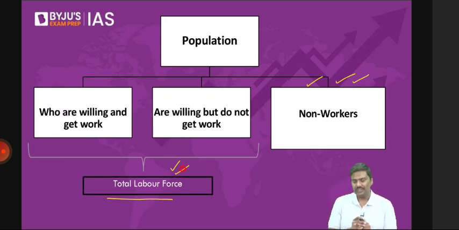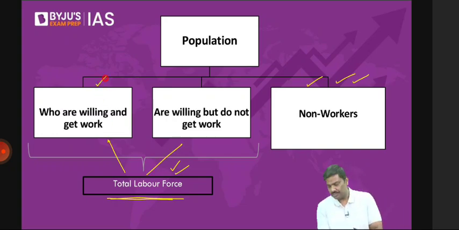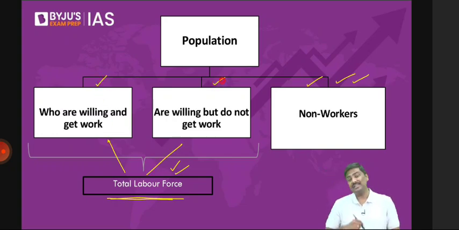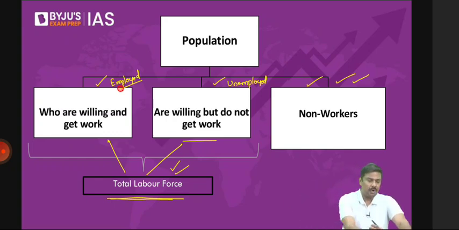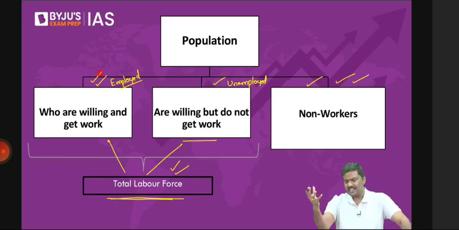Now, labor force basically consists of that population which is willing to work. I repeat, labor force consists of that population which is willing to work. Whenever the population is willing to work, gets a job and is paid for the job, that is called the employed population. The population which is willing to work but doesn't get the job is called the unemployed population. I've also given you one more definition: the labor offers the skill set, and if the economy uses the skill set, that population is employed. If the economy says no, I do not want to use it, that is called the unemployed population.